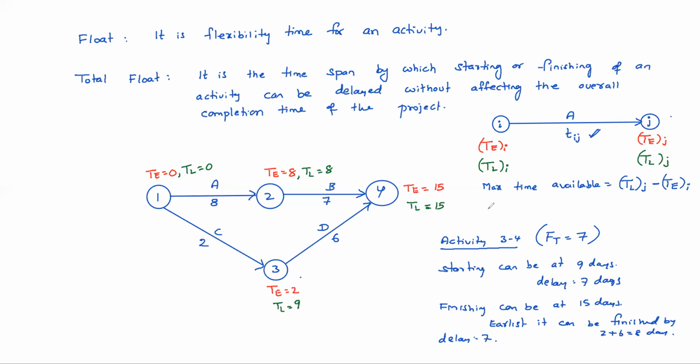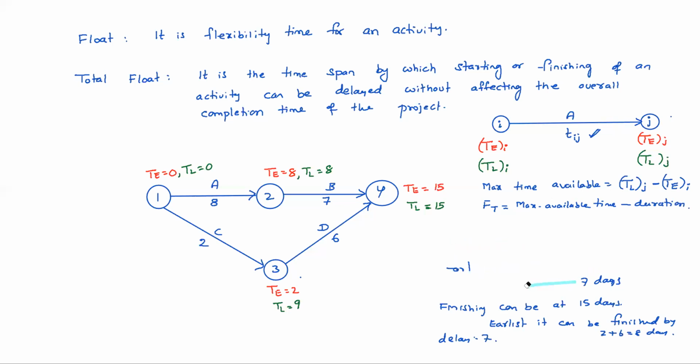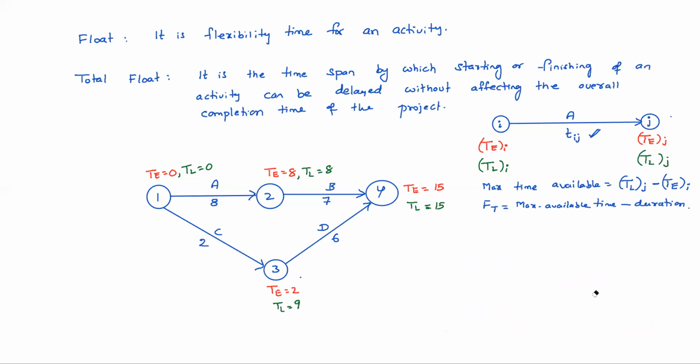Total float is maximum available time minus duration. That means total float equals TL of j minus T of i minus duration Tij.